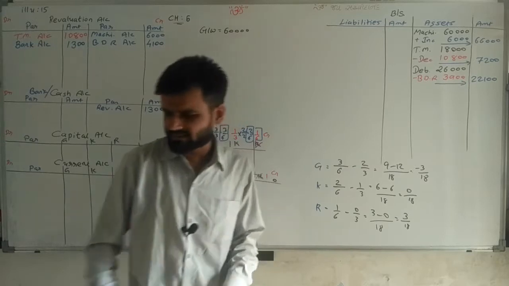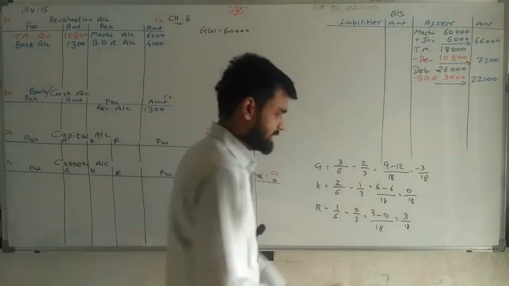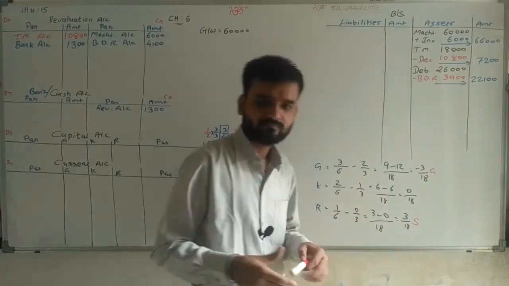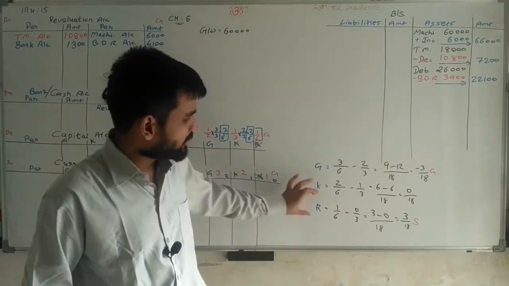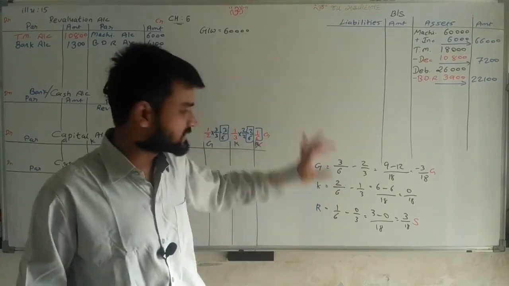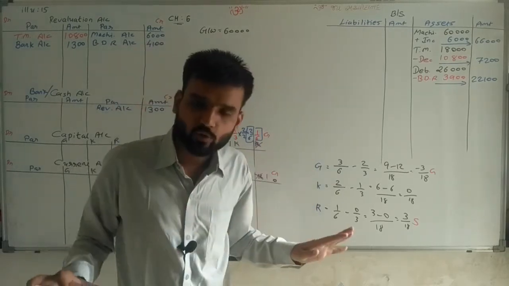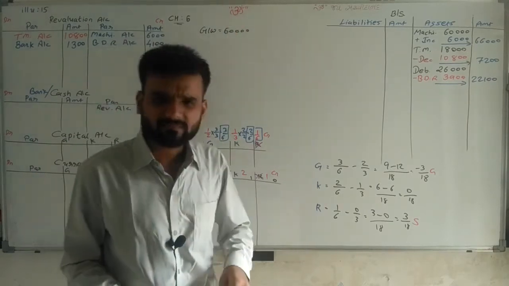So here I can understand one thing very well: that is, it's sacrifice and this partner gains. Simple. Whatever is sacrificed by R is gained by G and K. No sacrifice, no gain. So this sum becomes very easy.